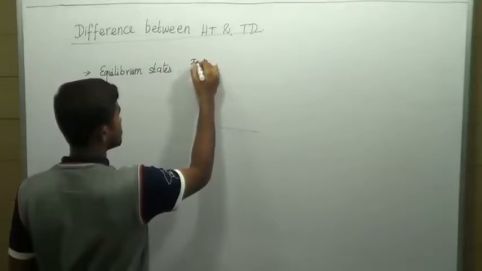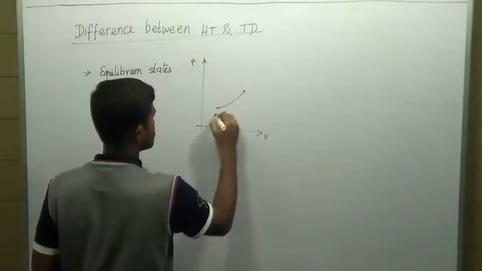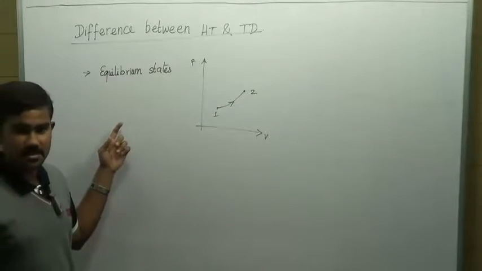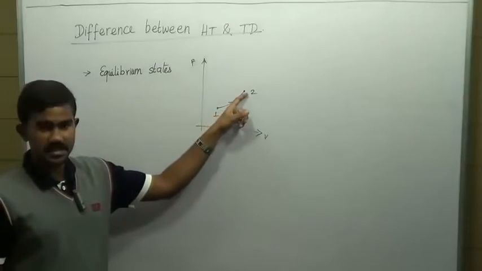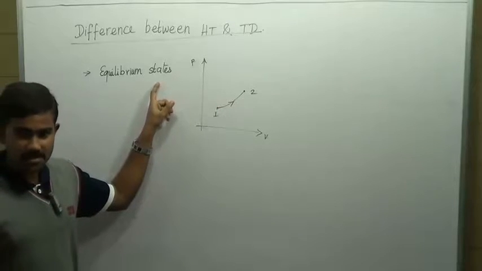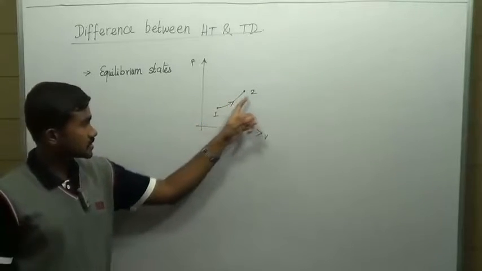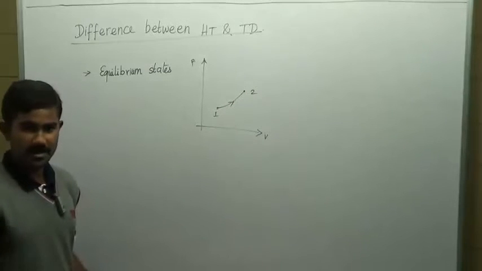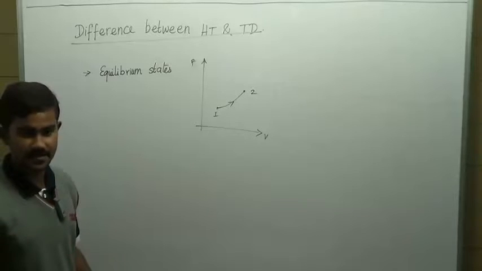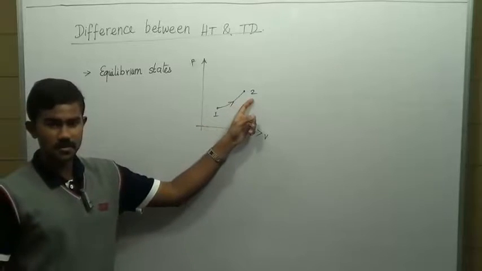Say you have some coordinates. You say that the system has undergone some process from state 1 to state 2, and states 1 and 2 are only equilibrium states. You don't worry how the system has gone from state 1 to 2. So if there is a heat transfer from process 1 to 2, you don't say what is the mode of heat transfer which has occurred, or what is the heat transfer rate, that is, how fast the heat transfer has occurred, right? You just worry about what is the amount of heat transfer from process 1 to 2.